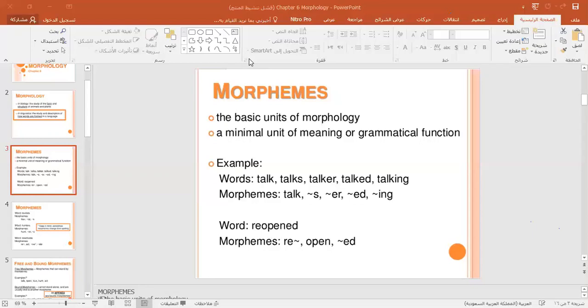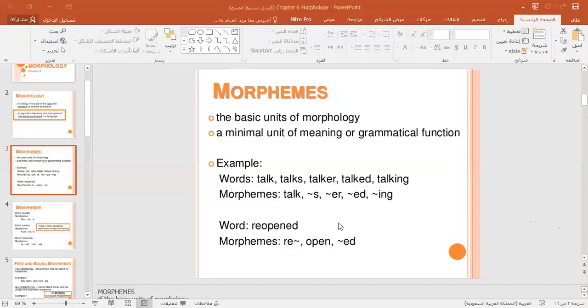Re, open, and ed. So three, not 4. The word reopened consists of 3 morphemes: re, then open, and the past tense ed morpheme.